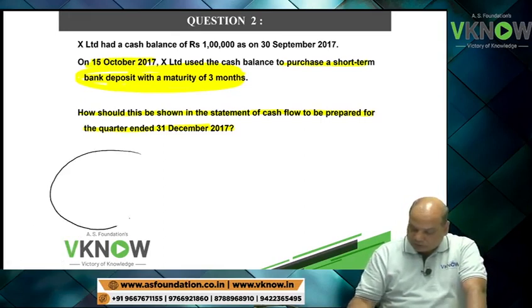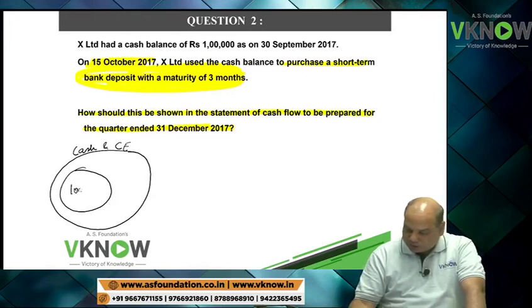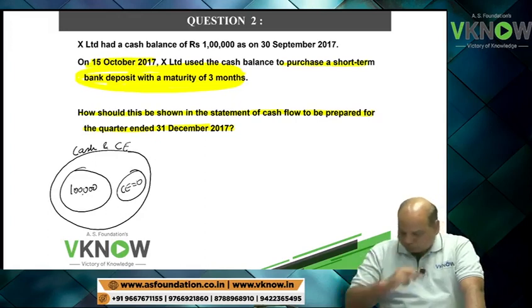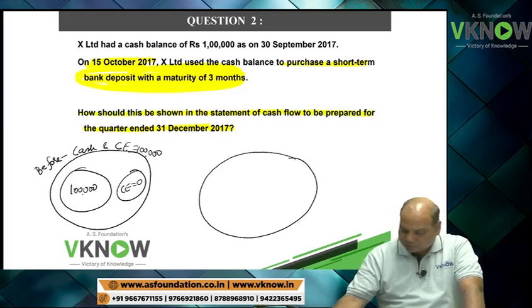So this is my cash and cash equivalent. Cash balance was 1 lakh. Cash equivalent was 0. But my total was 1 lakh only. This is called before. Now you see the after diagram.